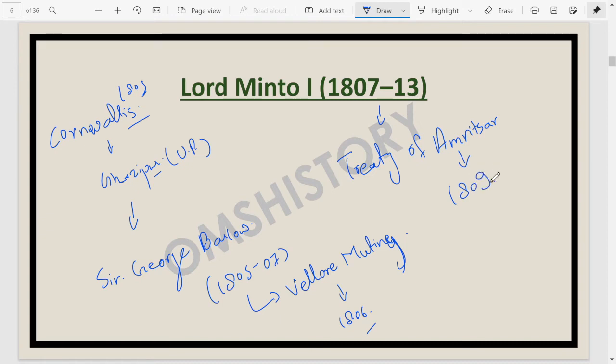During this time period only, we have found a very important act, the Charter Act of 1813. It was also signed. So many new things related to education, related to trade, monopoly, all these things have been mentioned in this Charter Act of 1813. I hope you guys already know about it.